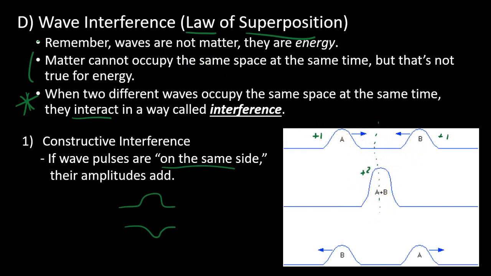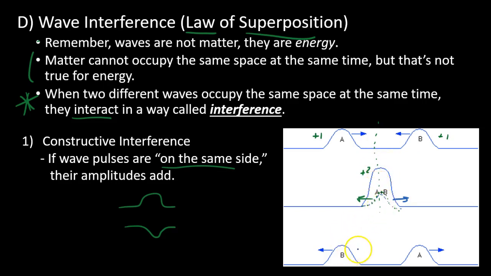Those wave pulses are really still there. Wave pulse A is still existing right here. It still has some energy. It's still moving. Wave pulse B, which unfortunately they drew as the same color, is still there. Wave pulse B is still moving this way. Wave pulse A is still moving to the right. Just the result, we see them interacting in a way that's building, constructing.